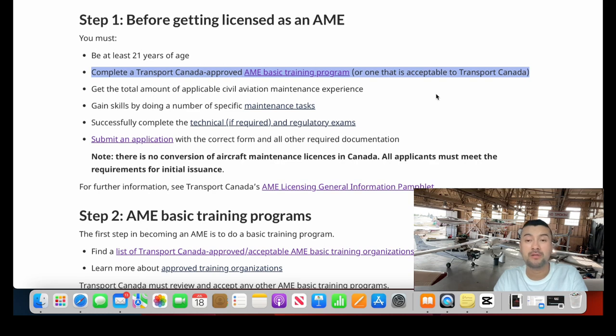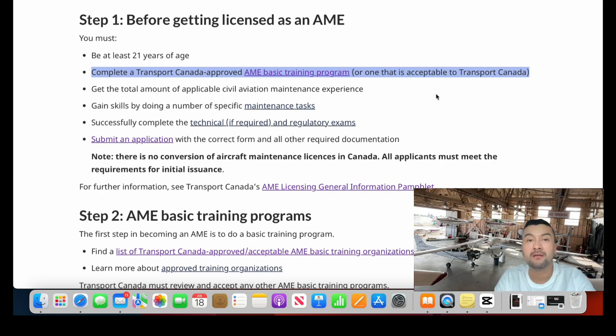It's not going to be possible to validate your licenses, or your education and your training as well. So you need to consider that you need to study in Canada again. No matter what, no matter if you have a European license, or an airframe and power plant, or a South American license, whatever your license is, you need to study here again. That is one of the most important things that you should know.